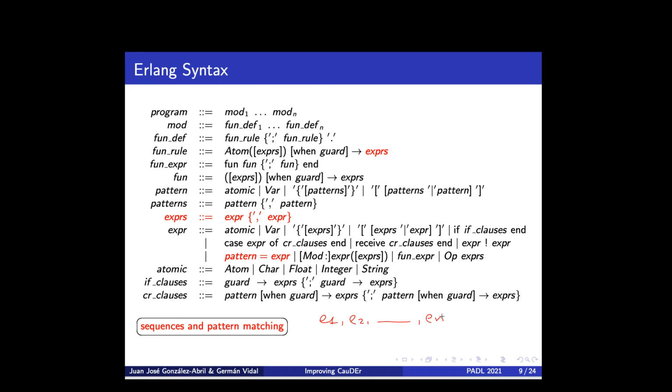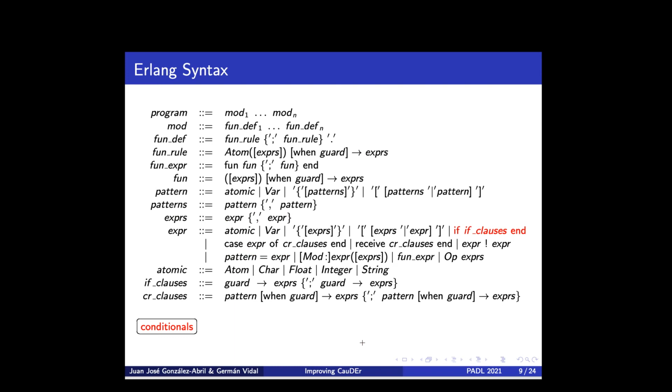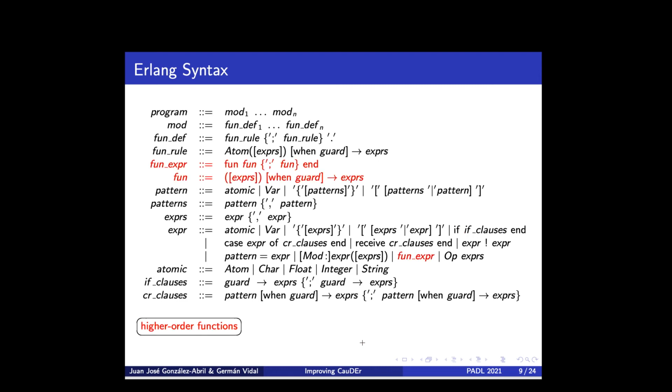We also have pattern matching equations that have this form. In this case, we first evaluate the expression in the right hand side, E, to some value, and then we perform pattern matching between the pattern P in the left hand side and this value V. Another novelty are conditionals or if clauses, which are sort of a special case of a case expression. And finally we have higher order functions that were not considered before.